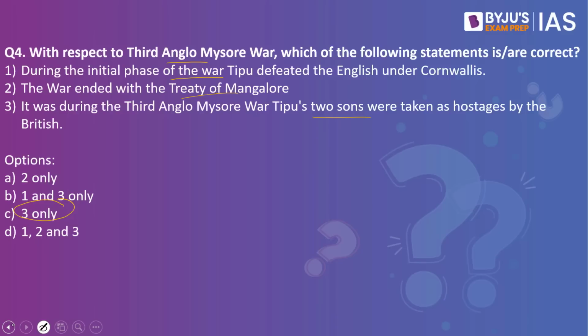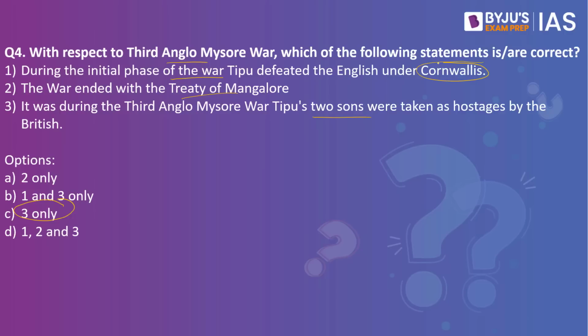When we look into the first option, during the initial phase of the war, Tipu defeated the English not under Cornwallis, but instead under General Meadows. Basically, the English initially sided with Travancore and attacked Tipu. In 1790, Tipu defeated the English under General Meadows, and in 1791 there was a change of leadership. That is when Cornwallis enters the picture. So initially it was not Cornwallis, but General Meadows.